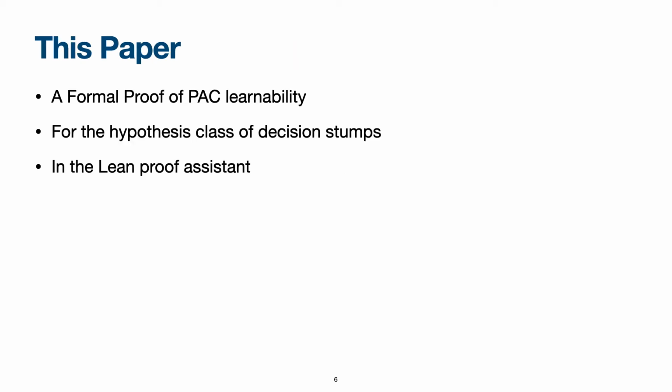In this paper, we actually present a formal proof of PAC learnability. We do this for one specific hypothesis class and one specific learning problem, which is the problem of learning decision stumps. We do this using the Lean proof assistant, and among other things,